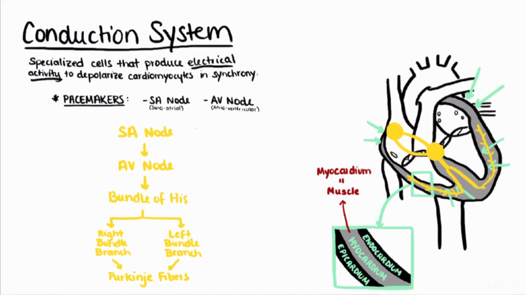It is important to note that the intrinsic rate of depolarization of the AV node is slower than the SA node. The SA node initiates 60 to 100 beats per minute, while the AV node initiates 40 to 60 beats per minute. Therefore, if the SA node fails, the AV node can initiate ventricular contraction on its own, but the heart rate will be slower. We will talk about cardiac action potentials and ways of measuring this electrical activity in future videos.